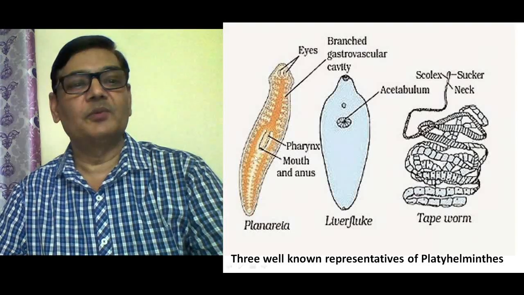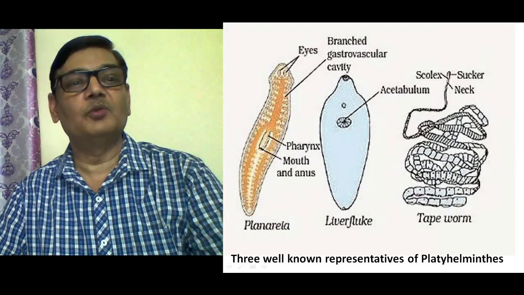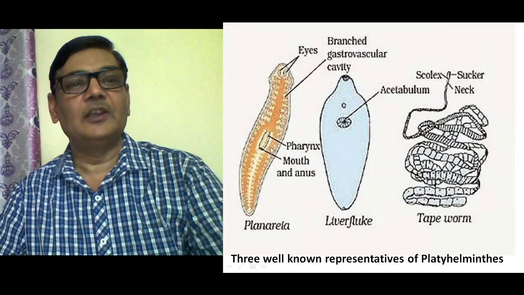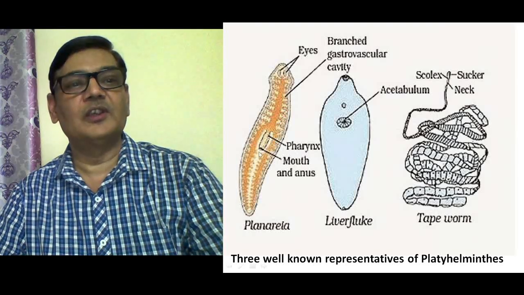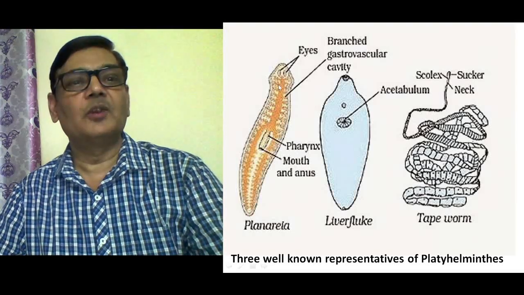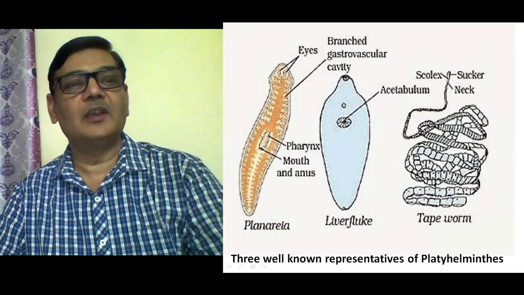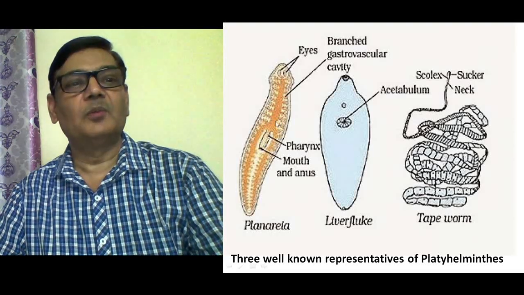The first one, planarian, whose genus is actually Dugesia, has eye spots distinctly seen on the anterior side, and then you can see its mouth, which is in the middle portion of its body and leads into the pharynx. You can see its digestive structure here also bifurcated into two portions.